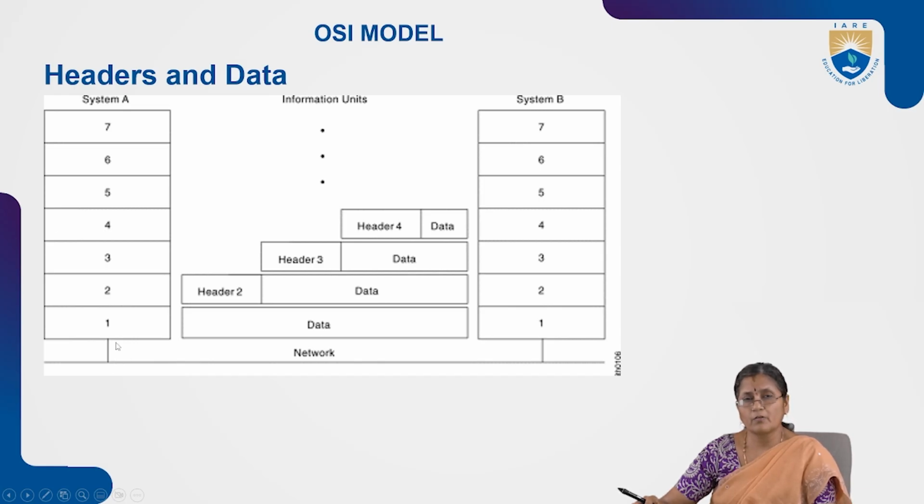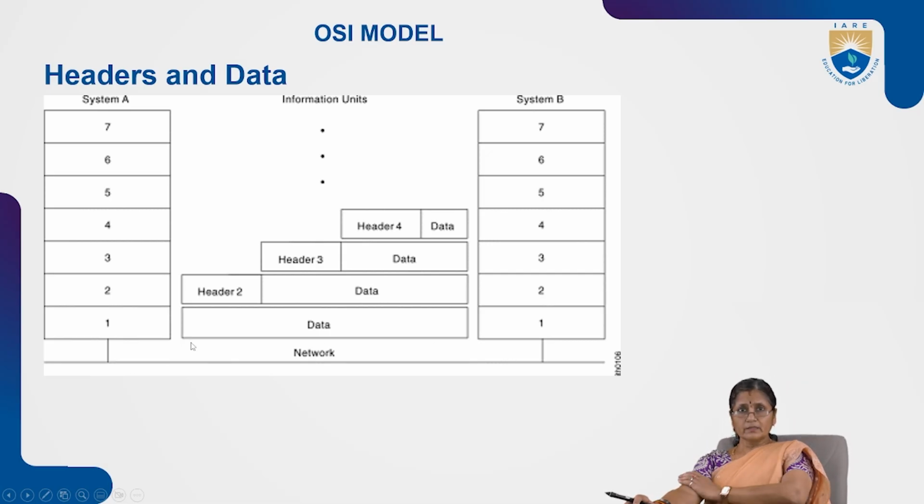This is the process performed here, and then they are linked with the network. With the transmission medium, they are connected. The physical layer is connected to the other physical layer at the remote end, system B. System B will also have the several layers of the OSI model, layers 1 to 7. Whenever system A wants to communicate with system B, the data is sent.